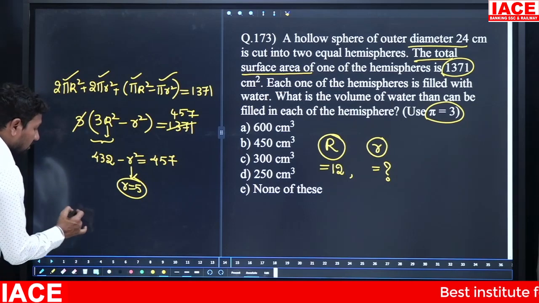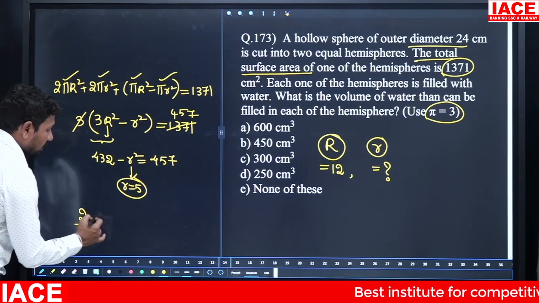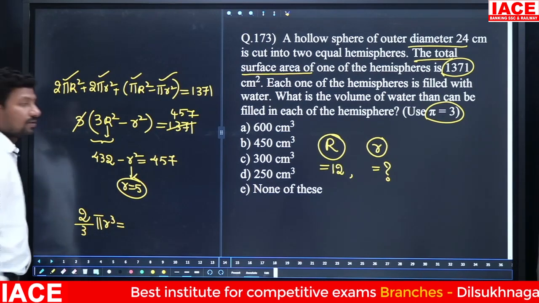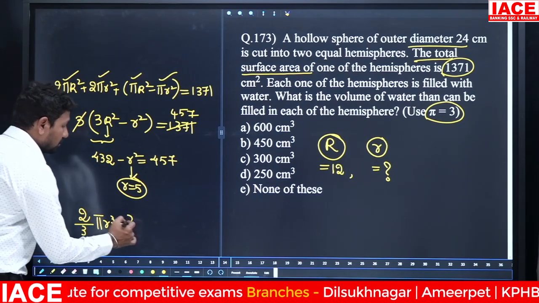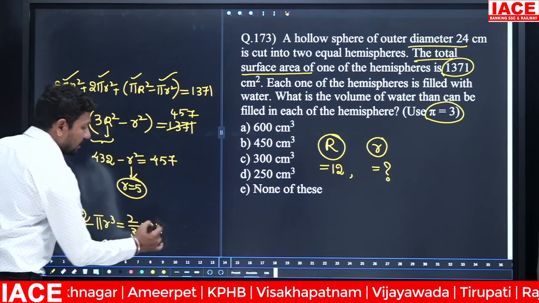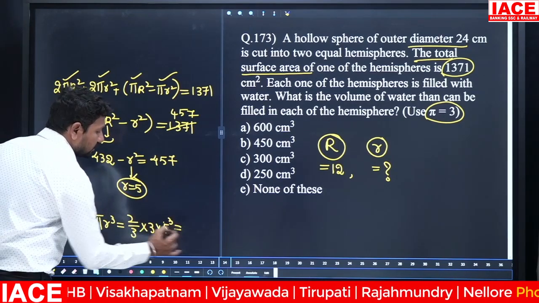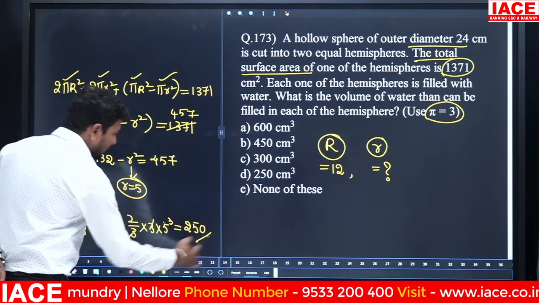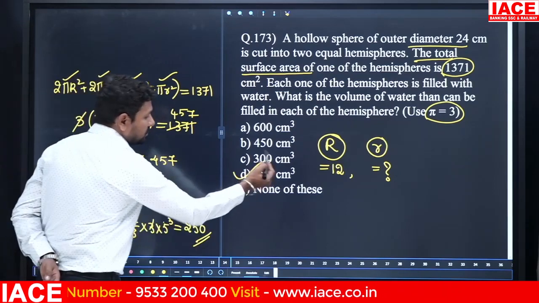Each of the hemispheres, then the volume of the hemisphere formula is 2 by 3 pi r cube. 2 by 3 pi r cube means 2 by 3 into pi value, already we know that 3, and 5 cube value is what? 125. 125 2s is equal to how much? 250. 250 centimeter cube, option D.